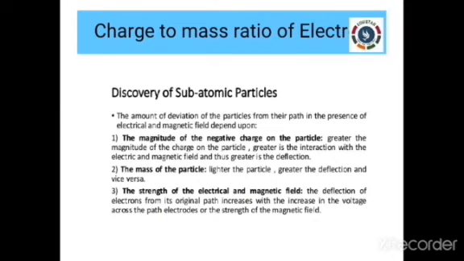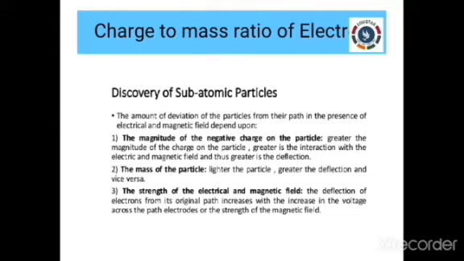So this was the thing actually done by J.J. Thomson. What had he actually taken? He took the cathode ray tube and saw a deflection in the cathode rays because of the electric and magnetic field, right? This electric and magnetic field had an influence on the deflection of the cathode rays.